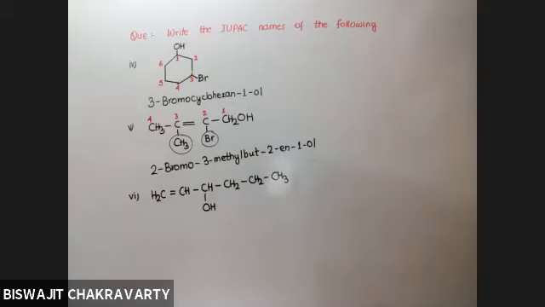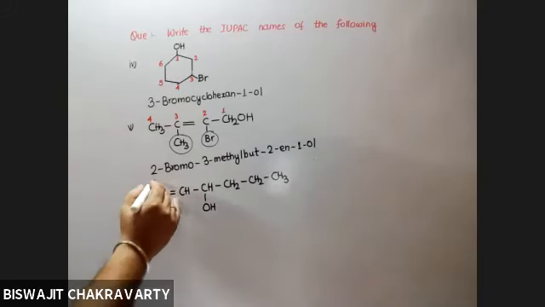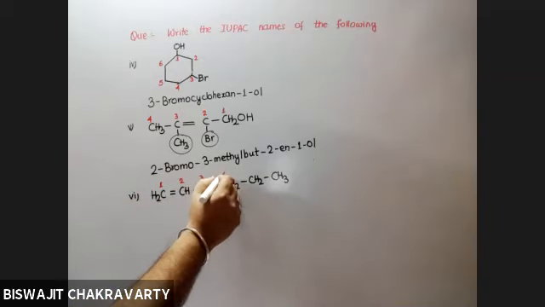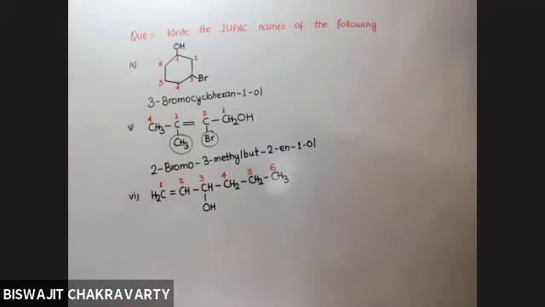Yes, tell me. Where should you start numbering from? Left to right or right to left? The OH-containing carbon gets the lower number. Sir, left to right. Okay. Now try out the name. There are no substituent groups. You can directly start from the word root. What will be the first term?